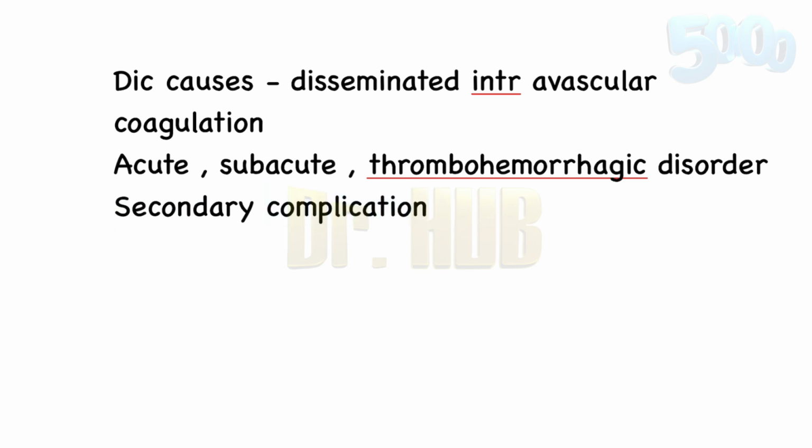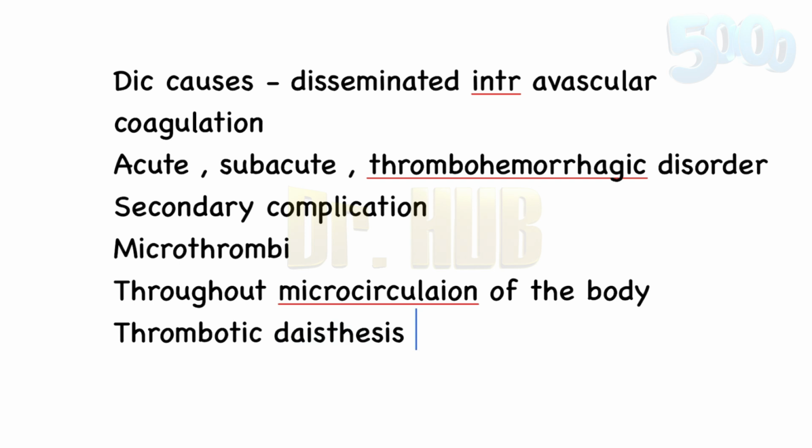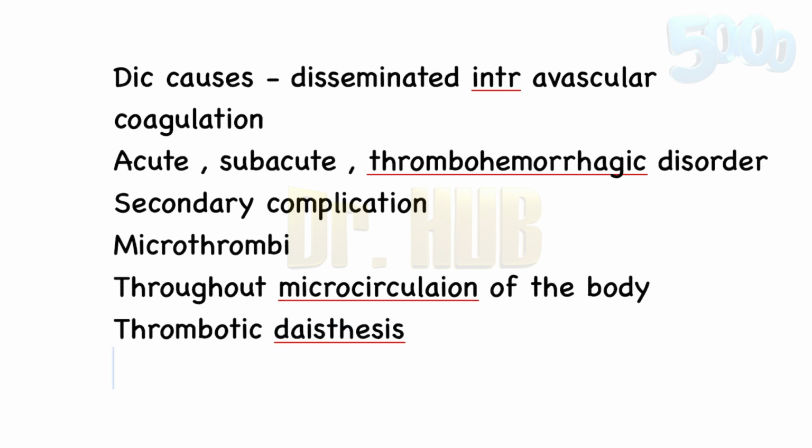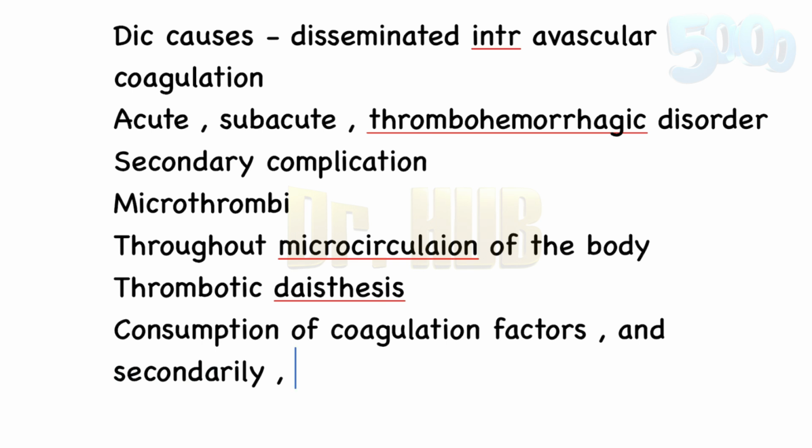in a variety of diseases. It is characterized by the activation of the coagulation sequence, and this leads to the formation of microthrombi throughout the microcirculation of the body. As a consequence, a thrombotic diathesis is seen, and there is a consumption of the platelets, fibrin, and the coagulation factors, and secondarily the activation of the fibrinolytic mechanisms.